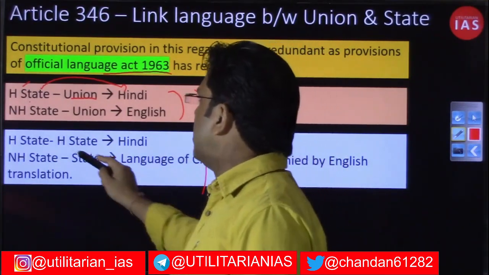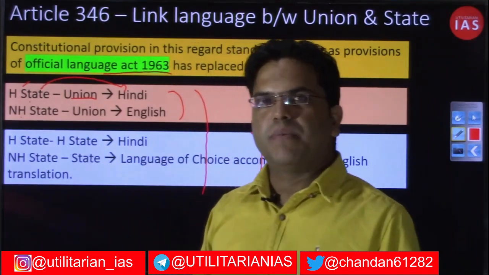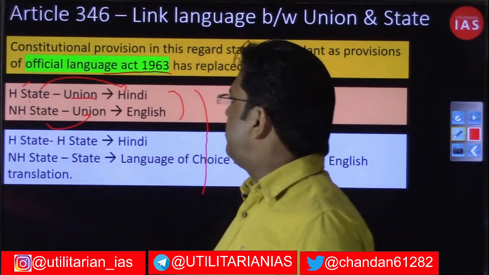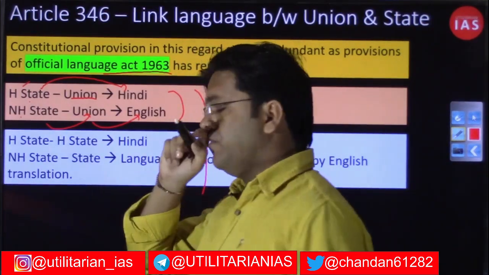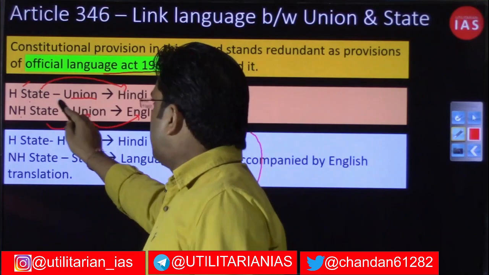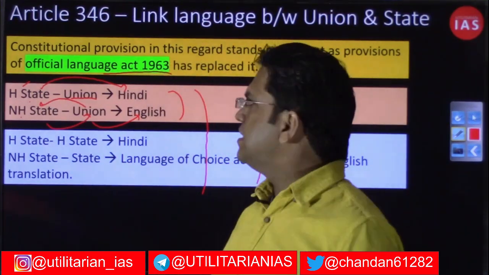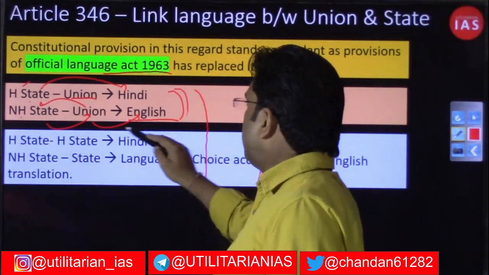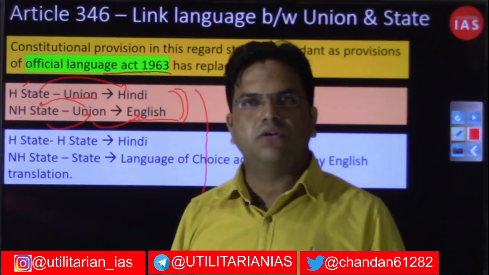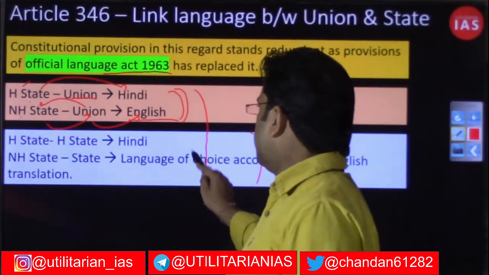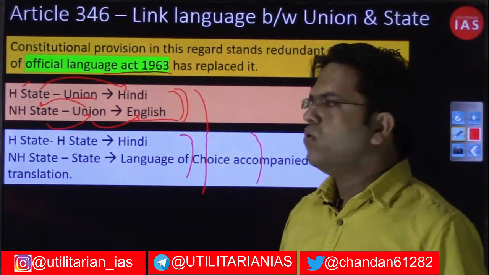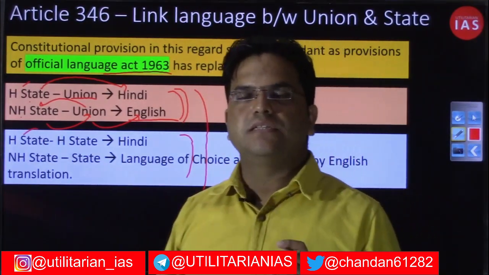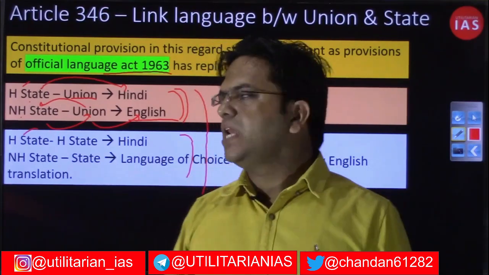That is a provision that has been mentioned in the Official Language Act of 1963. Whenever a non-Hindi state like Meghalaya is communicating with the union, they will be communicating in English, and if the union is communicating with that particular non-Hindi speaking state, they will also be communicating in English. So I hope you will have clarity on how vertical communication will happen between union and state, or state and union. Now we will discuss horizontal communication. Whenever a Hindi state, and I am again clarifying, a state which has chosen Hindi as its official language,